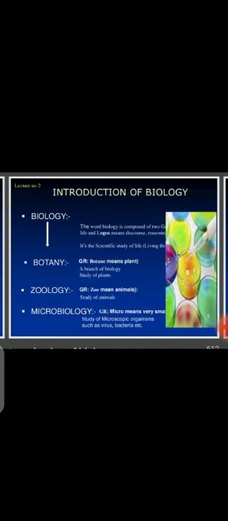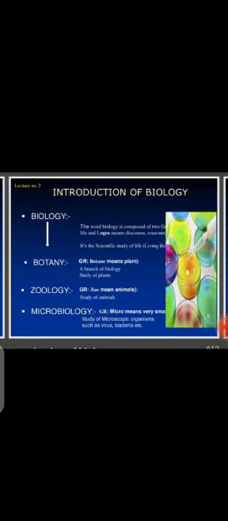It is the branch of science in which we study about living things. Maybe these are plants, maybe these are animals, and maybe these are human beings. So all these things which are living organisms are related to biology. There are different types of divisions of biology, because the divisions are different things and the branches are different things. The main three divisions of biology are botany, zoology, and microbiology.